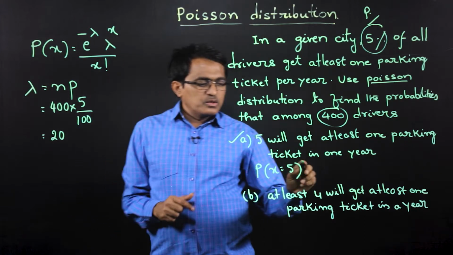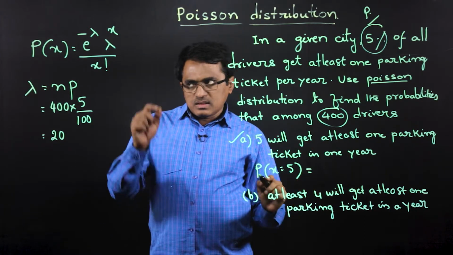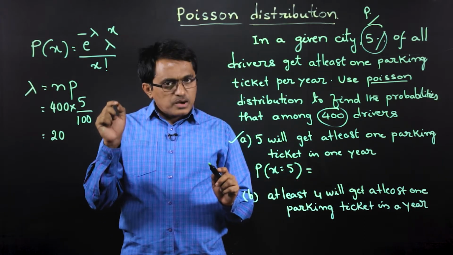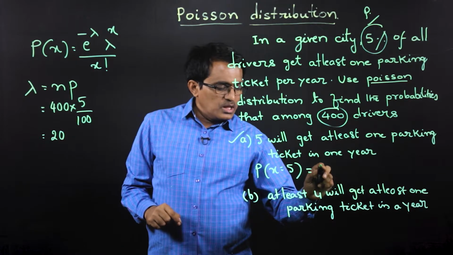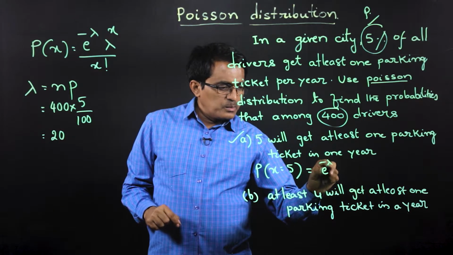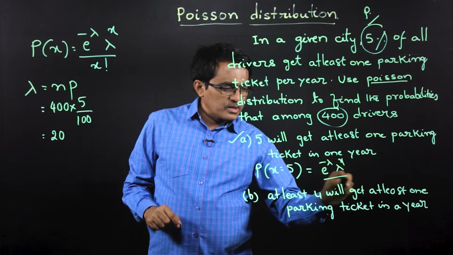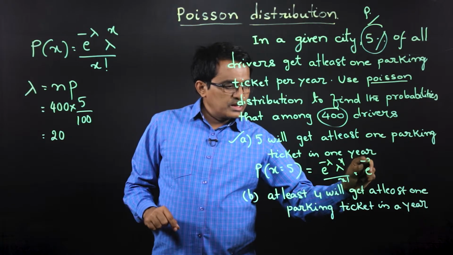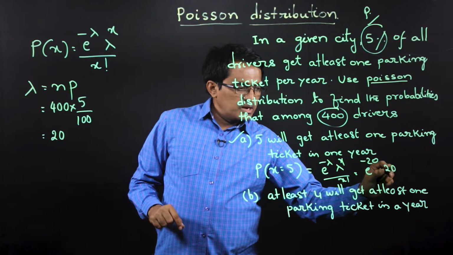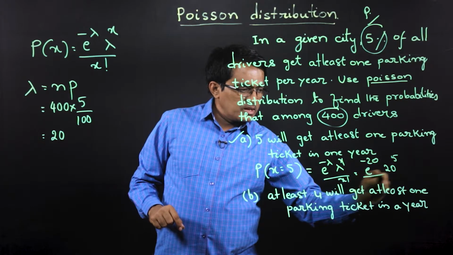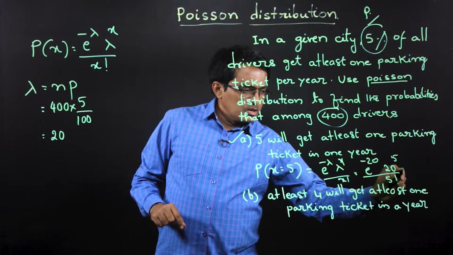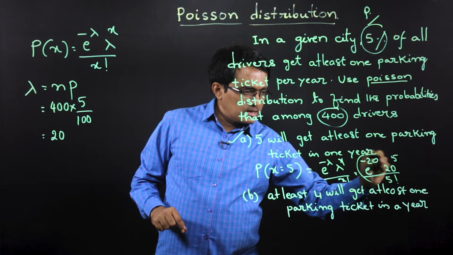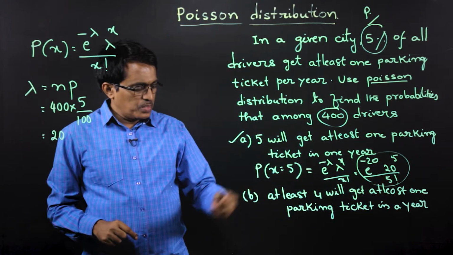As it follows Poisson distribution, we have to use e power minus lambda, lambda power x by x factorial. That means e power minus 20, 20 power 5 by 5 factorial. So this is the probability that we are going to have.